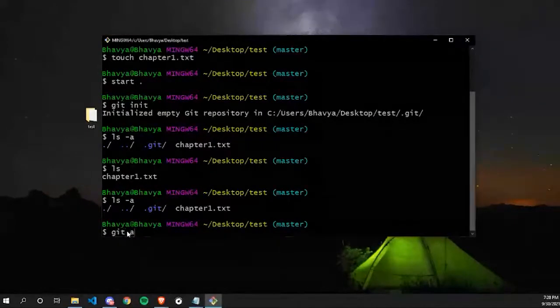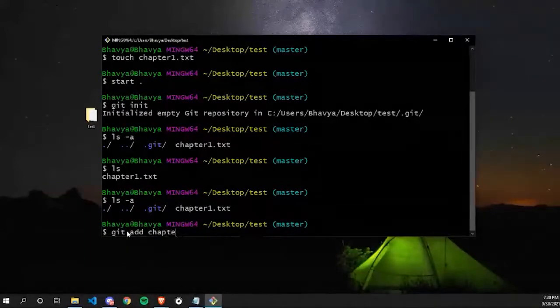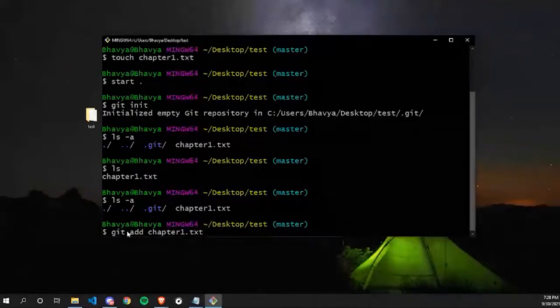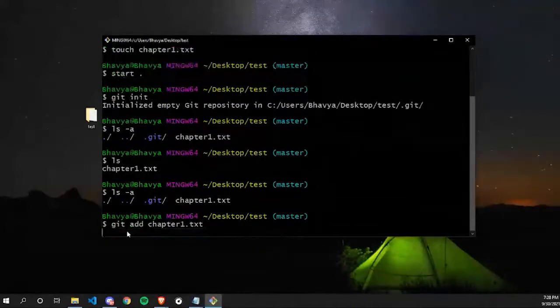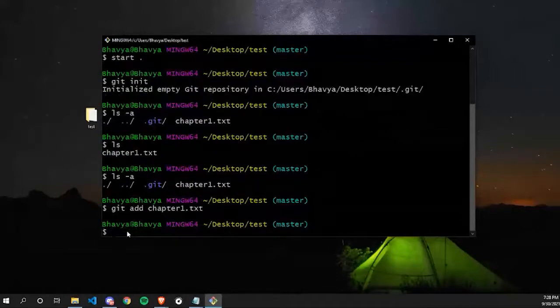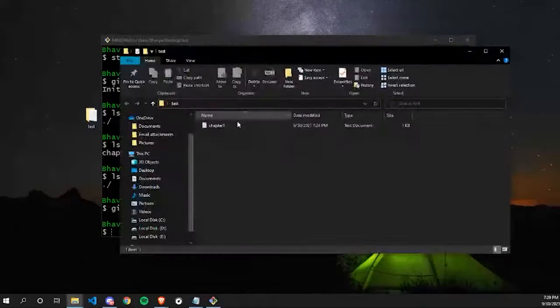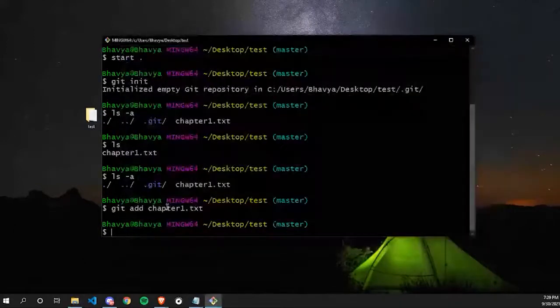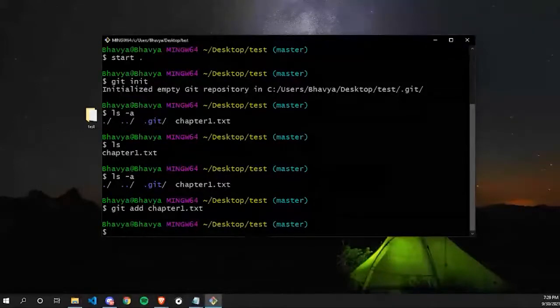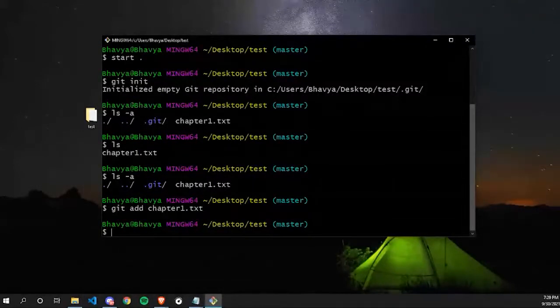So I can do git add followed by the file name which is inside my folder, and it is chapter1.txt. I'll press enter. And now I have successfully added my files from my working area to a staging area. Staging area is kind of an imaginary area. The staging area contains all the files that are going to be part of my next commit.